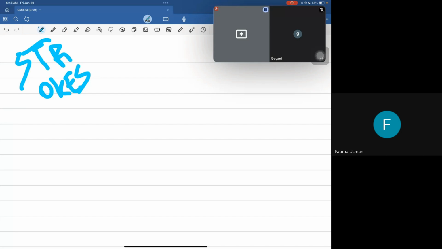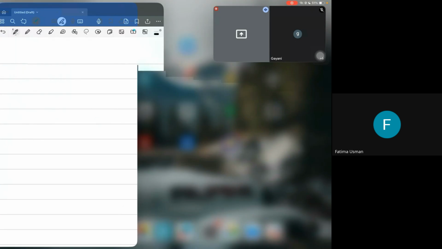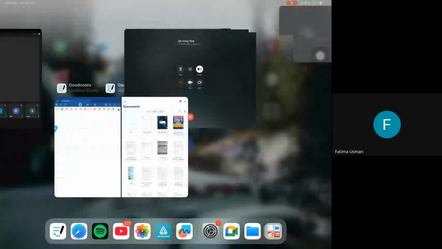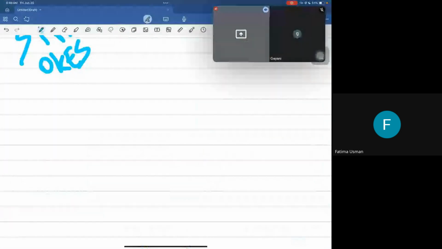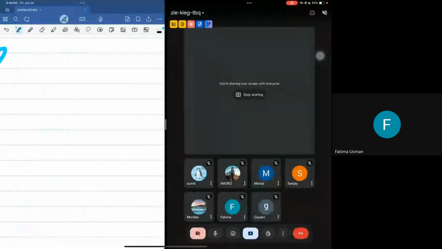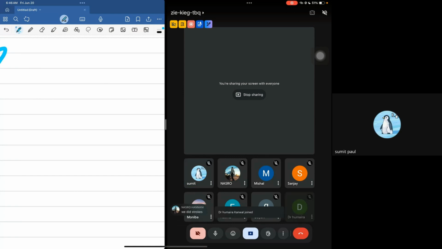So what is a stroke? The first thing that is important is what a stroke is, and why strokes are important. A stroke basically means that there is damage to the brain, and that brain damage is causing the body not to function properly.